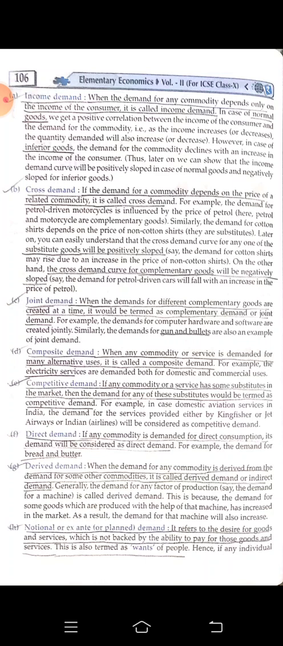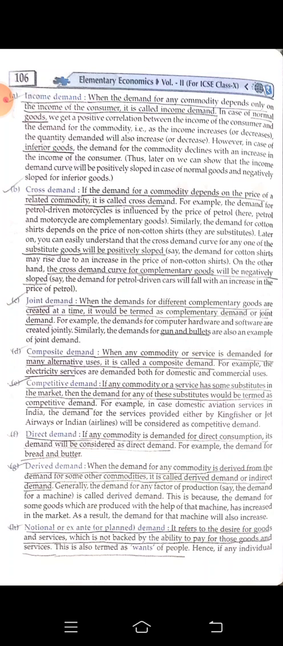Okay, so substitute good will be a positively sloping curve. What is that? Suppose, say the demand of cotton shirts may rise due to an increase in the price of non-cotton shirts. So if you find that suddenly there is a rise in the price of non-cotton shirts, we will find that the demand of cotton shirts has increased, because the price of non-cotton shirts has increased, people will start buying cotton shirts more.